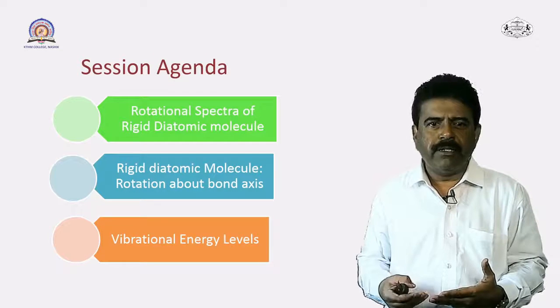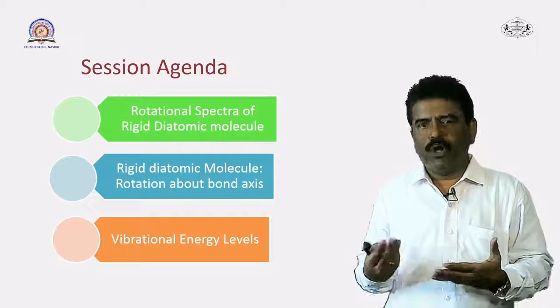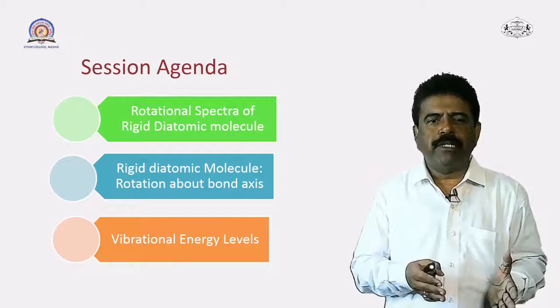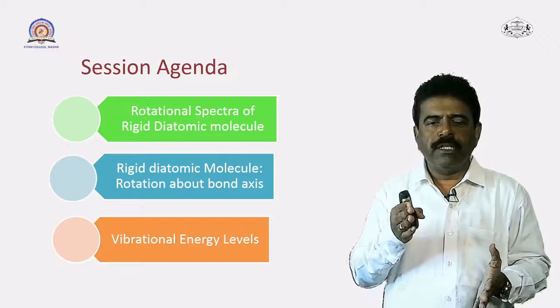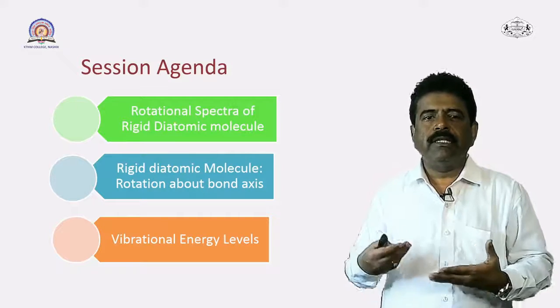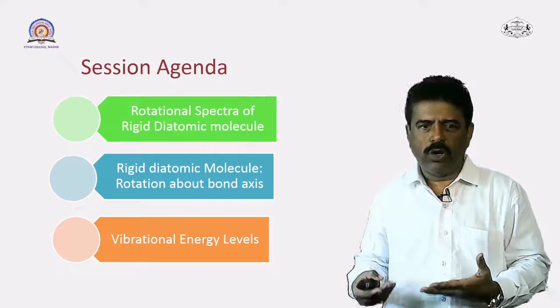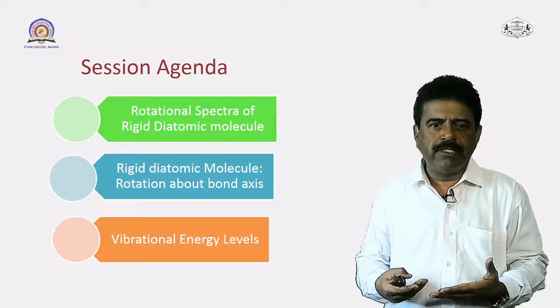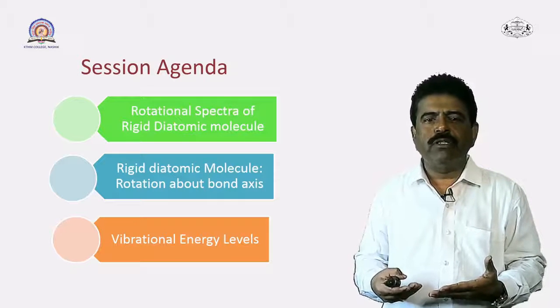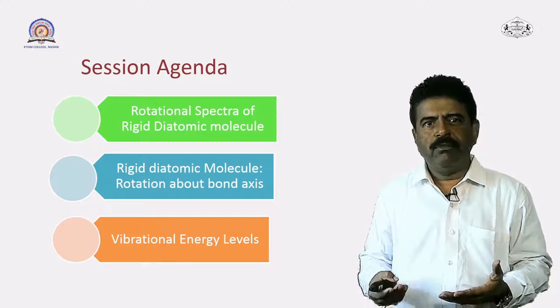Then in the second part we shall study the rotation about bond axis. Last time we have studied the rotation about the axis passing through center of mass, and now we shall see whether the rotational spectra is possible about the bond axis or not. And in the third part in this lecture we shall study about the vibrational energy levels of rigid diatomic molecule.